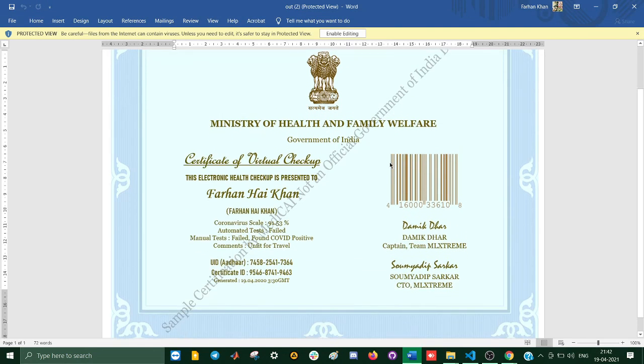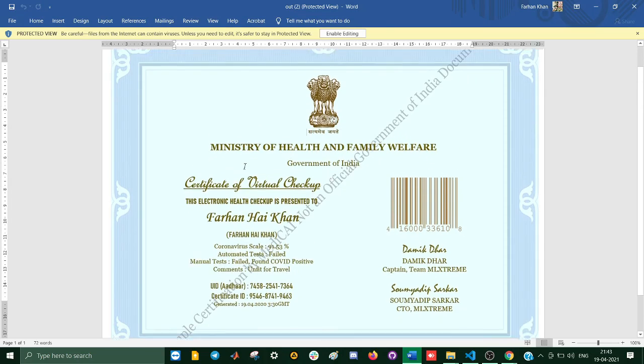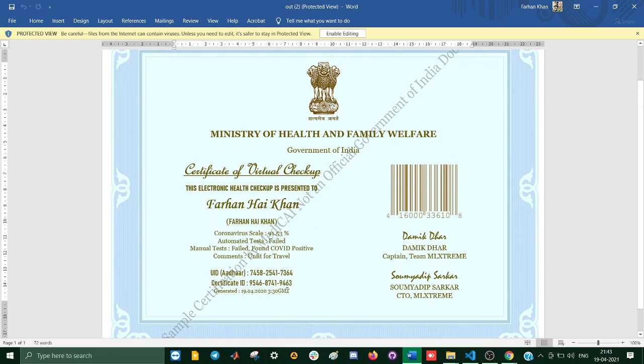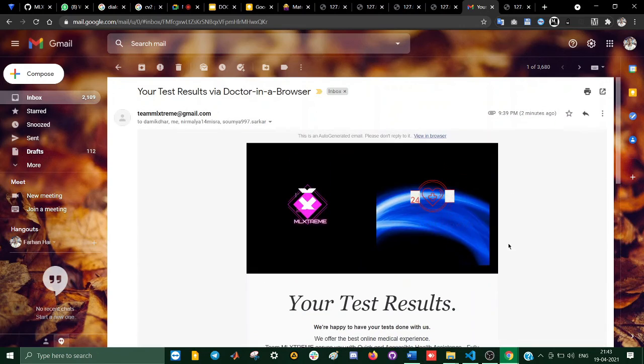So this is my certificate. I've put all my details in here, and you can see that it's a government generated certificate, and I am found unfit for travel, so I cannot travel. That's what it concludes, and the email says the same, that you are advised medical treatment with proper consultation with a doctor. So that's all. Thank you.